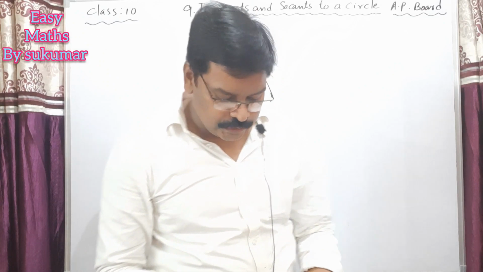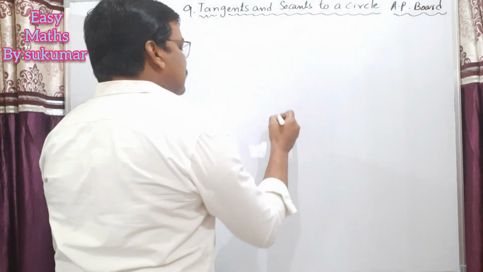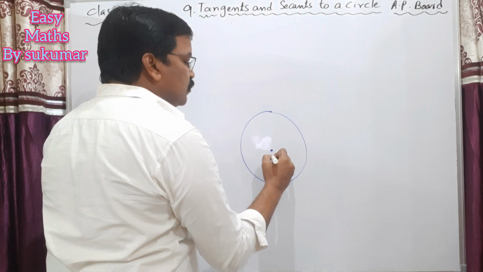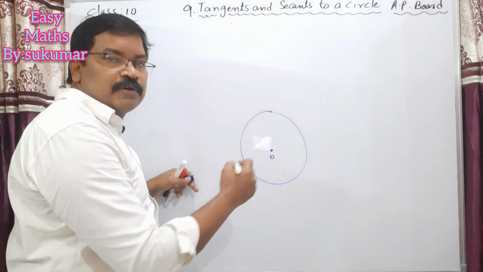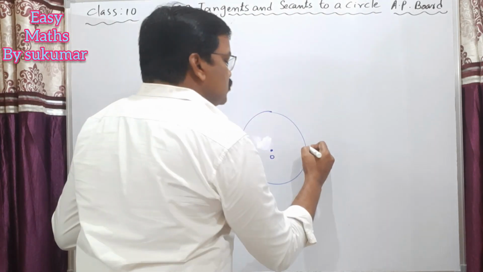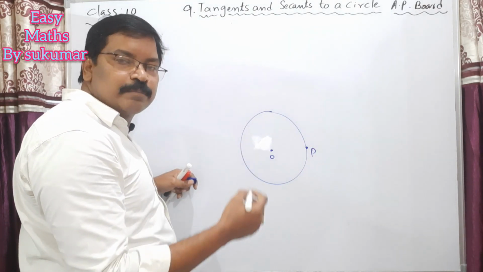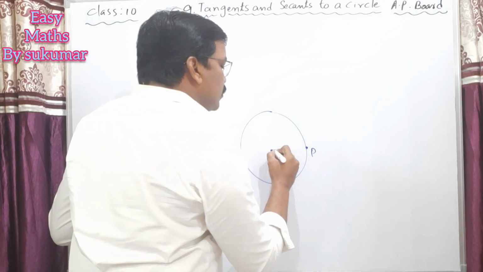Construction of a tangent to a circle. Okay, just take a circle with your convenient radius. O is the center of the circle. Just mark the point P on the circle and join this OP.